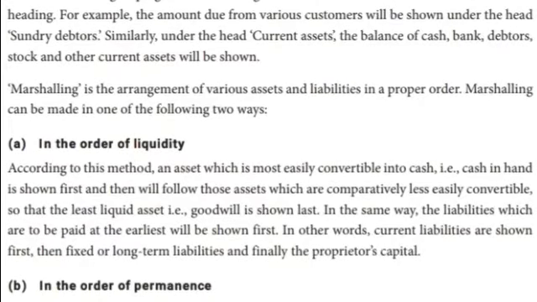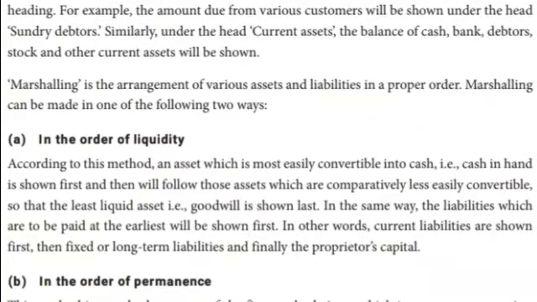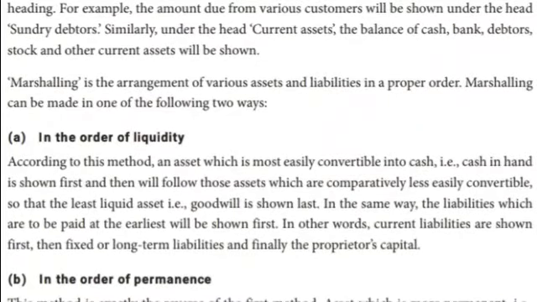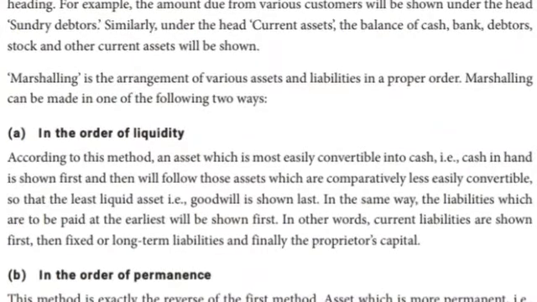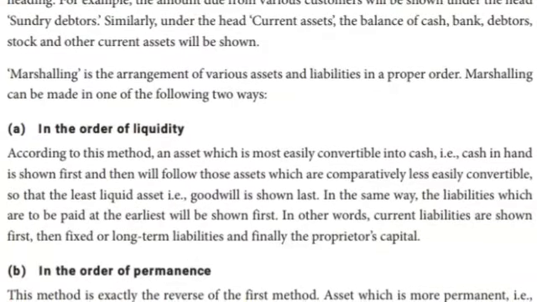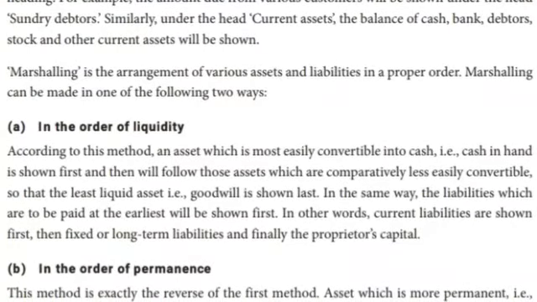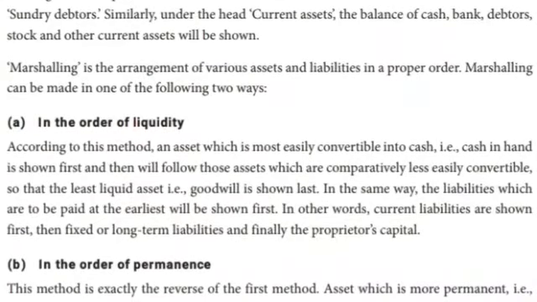According to this method, an asset which is most easily convertible into cash, cash in hand, is shown first. Then we follow those assets which are comparatively less easily convertible, the least liquid assets.